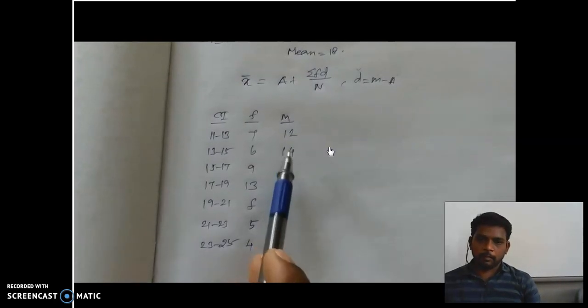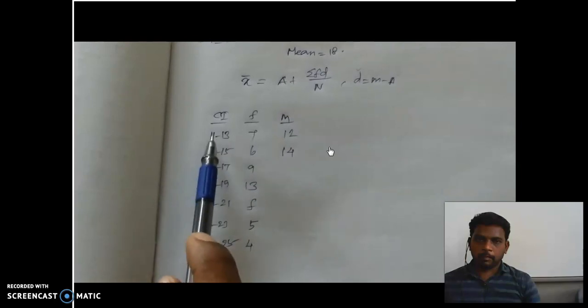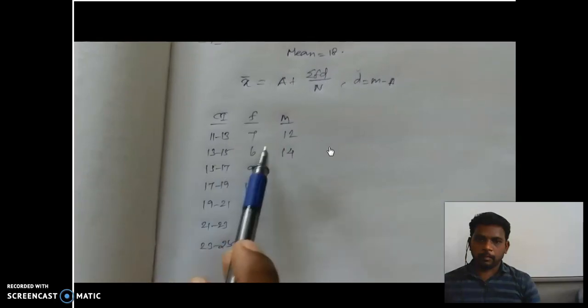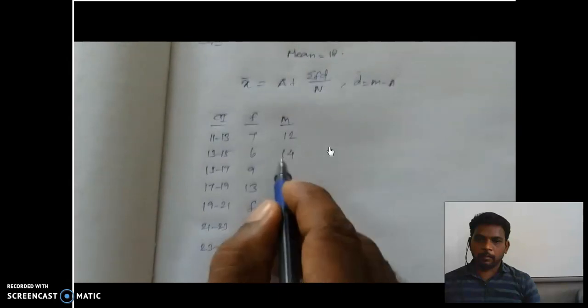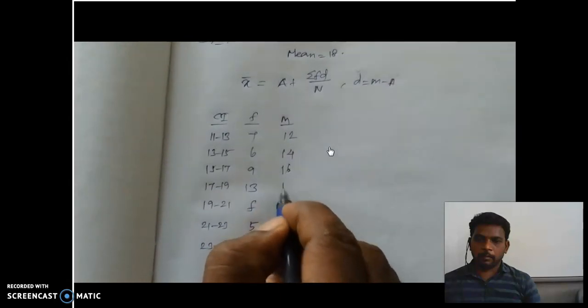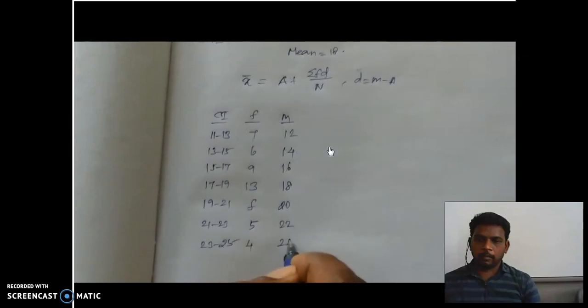Look at the difference here. Here 12, here 14, so the difference is 2. And look at the length of the class interval also: 13 minus 11 is 2. Both are the same, so we write the remaining m values by adding 2: 14, the next value 16, 18, 20, 22 and 24.